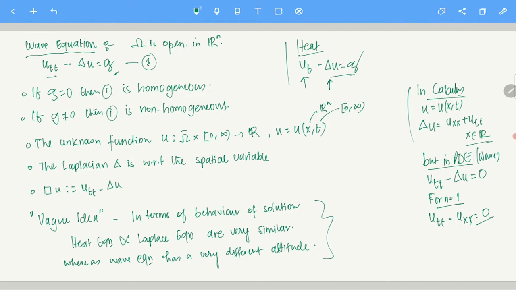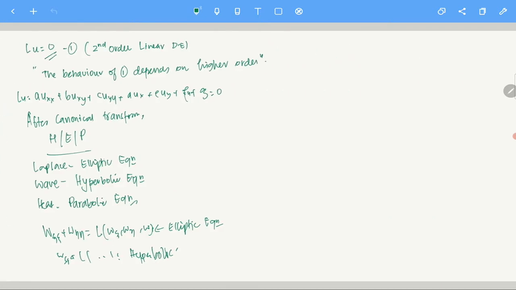You understand what I'm trying to say? But here in the higher order term, you see the sign changes. There's a positive, there's a negative sign. So what happens then is the behavior of the solution changes. That is why the behavior of the solution changes, and how it changes, let me put it this way. This also we will prove later. For now it is just for your information, to understand what is going on.